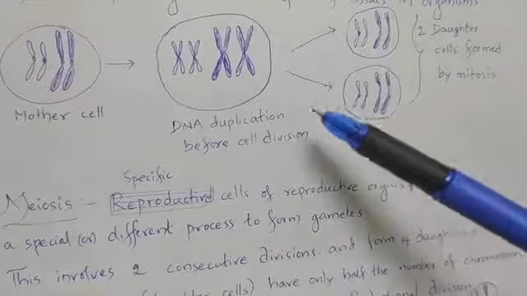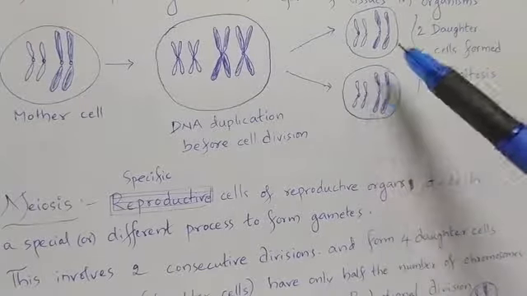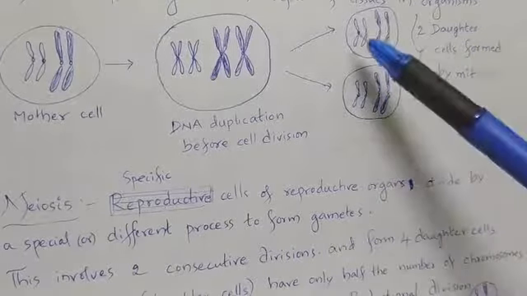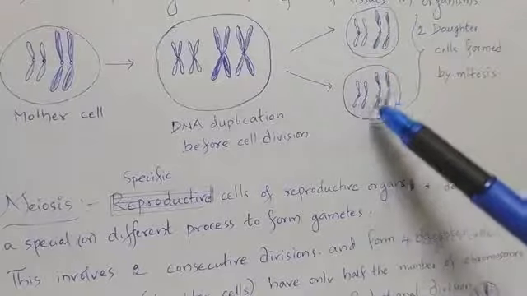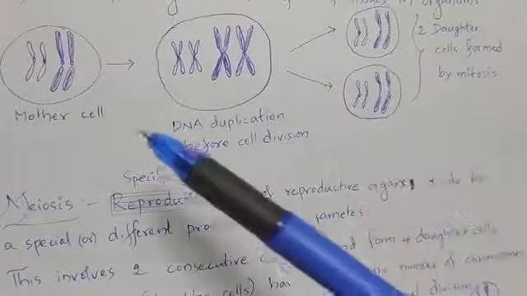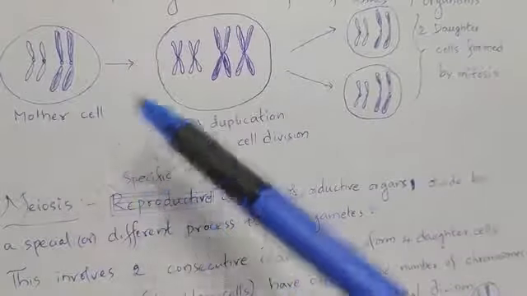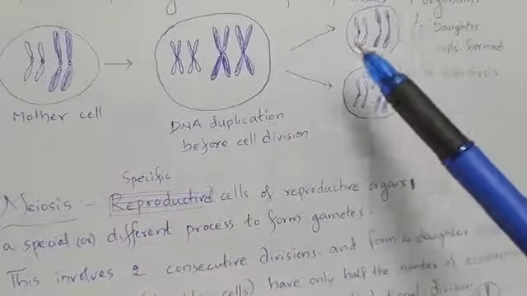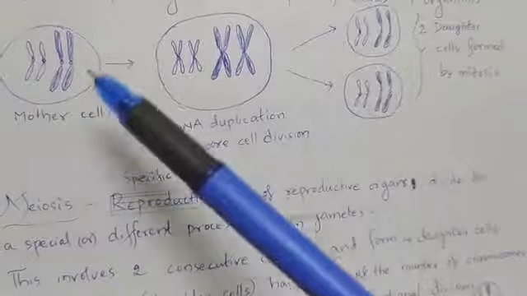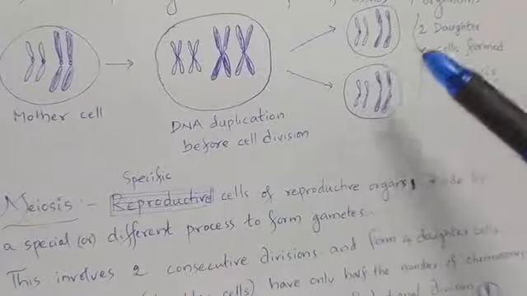Next, by mitosis, 2 daughter cells are formed. Each one has the same number of chromosomes and the same genetic content as the mother cell. See, same here: 2 small chromosomes and 2 large chromosomes here also.